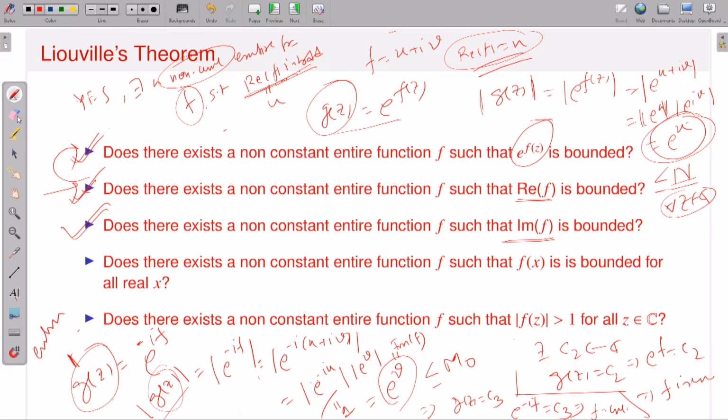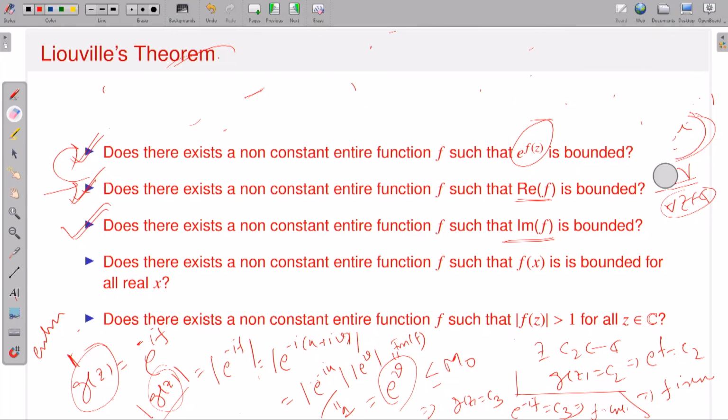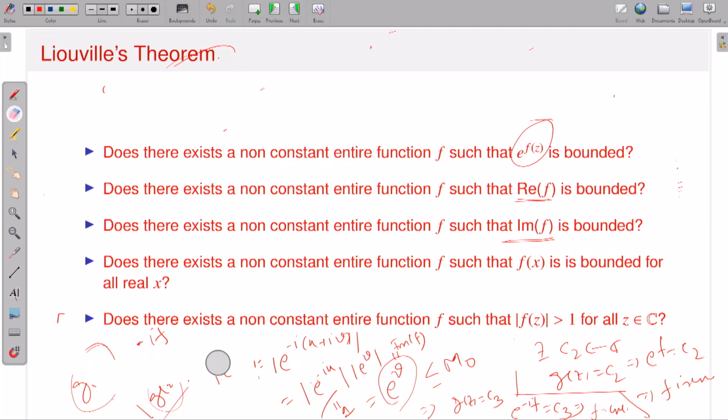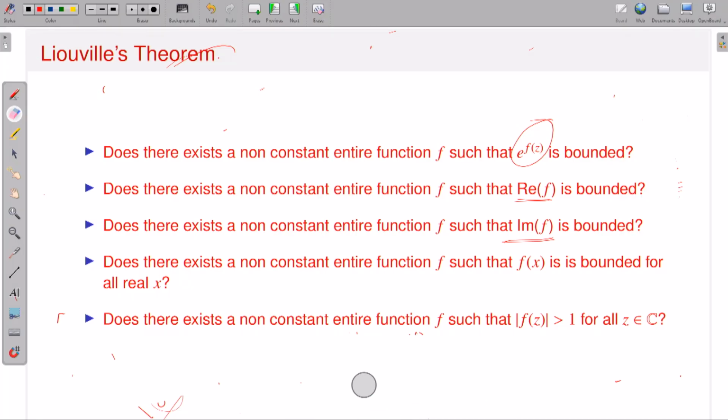These are nice problems you should try, using Liouville's theorem to give your argument or to give the justifications. So this is very nice. These are the problems you should complete. Now what about the fourth one? The fourth one is: does there exist a non-constant entire function f such that f of x is bounded for all real x?